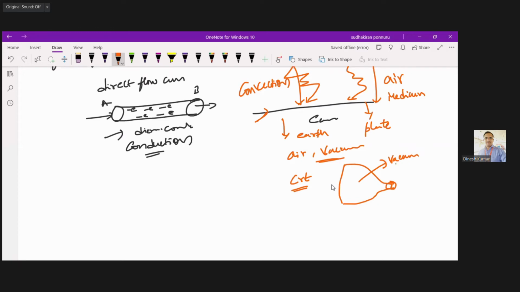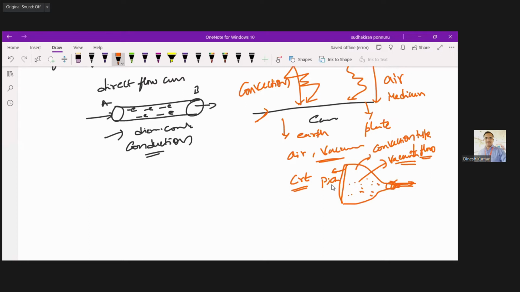When you switch on this TV, the flow of electrons happens inside this tube, and they hit the screen, and you can see the picture. So here also the flow of electrons is happening inside this vacuum tube, and this type of flow of current is nothing but convection type of flow of current.